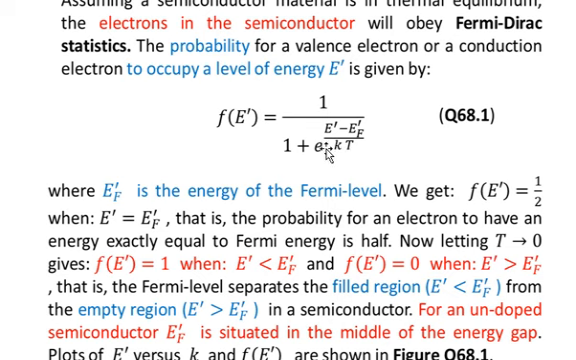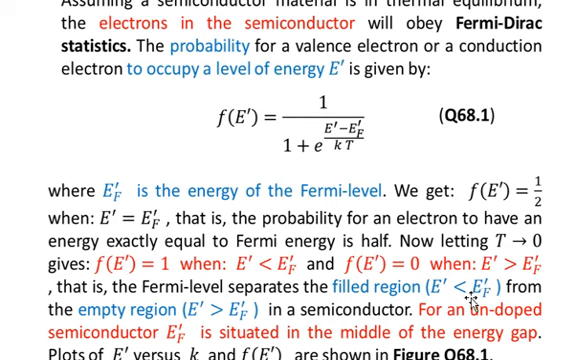And 1 over 1, that is 1 in the numerator and 1 in the denominator, will give you 1. So f of E prime is equal to 1. This is the case when the energy E prime is less than EF prime. In that case, the exponent is raised to the power minus infinity, because t is 0. So 1 over 0 is infinity.